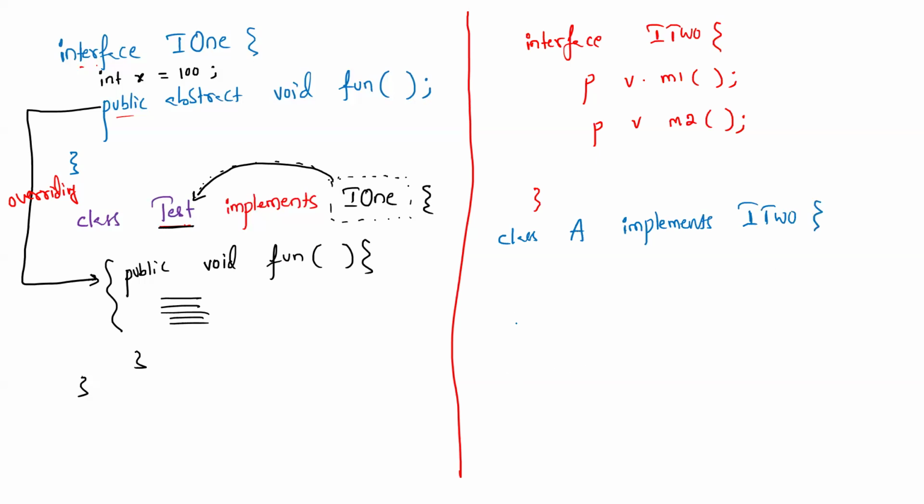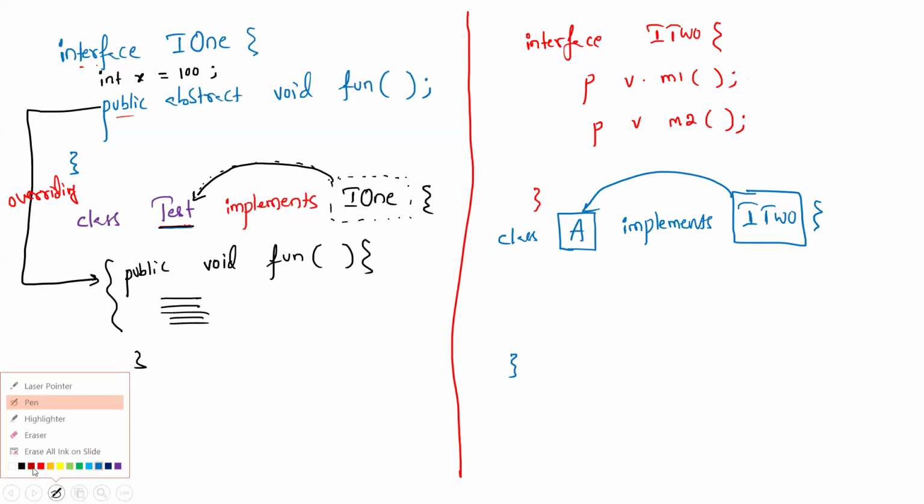Now what is the responsibility of this class? Implement the methods. Previously the I1 interface had only one method, therefore the Test class implemented that one method. Now in this I2 interface, there are two methods. What type of methods are they? Abstract methods. Then what is the class's responsibility? Class A has to give the body for all abstract methods of this interface because it is a contract. Yeah, we can also use this term, contract.